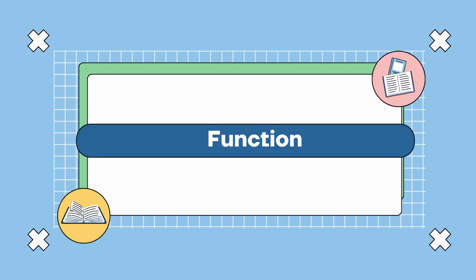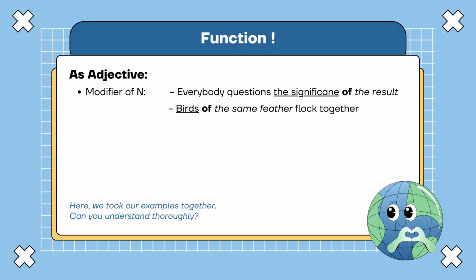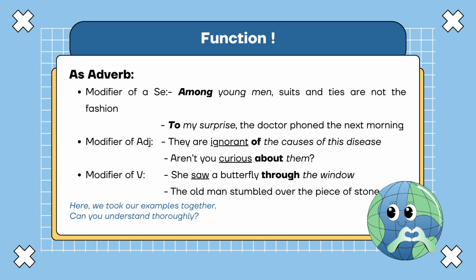A prepositional phrase can function as an adjective, an adverb, or even a noun. As an adjective, it is a modifier of a noun. For example, everybody questions the significance of the result. Birds of the same feather flock together. As an adverb, modifier of an adjective.